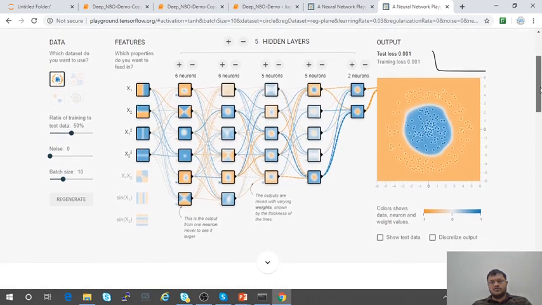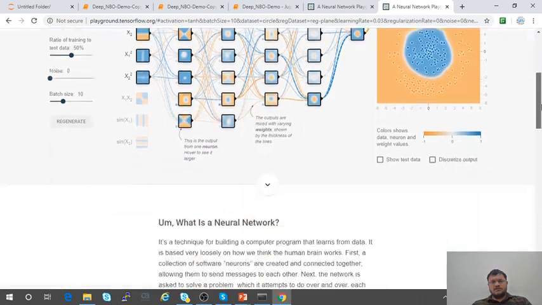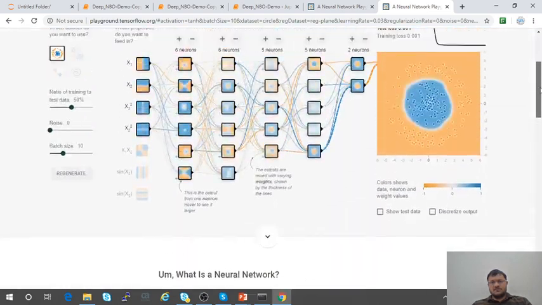If you want to go into more detail, people can visit this site and they can build their own neural network and read the complete information.